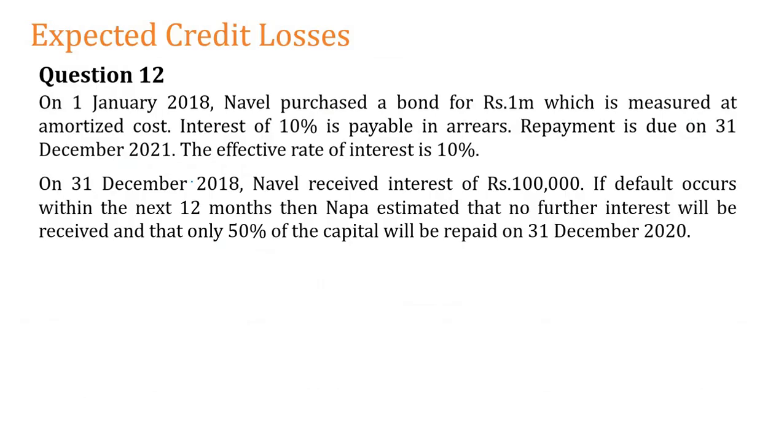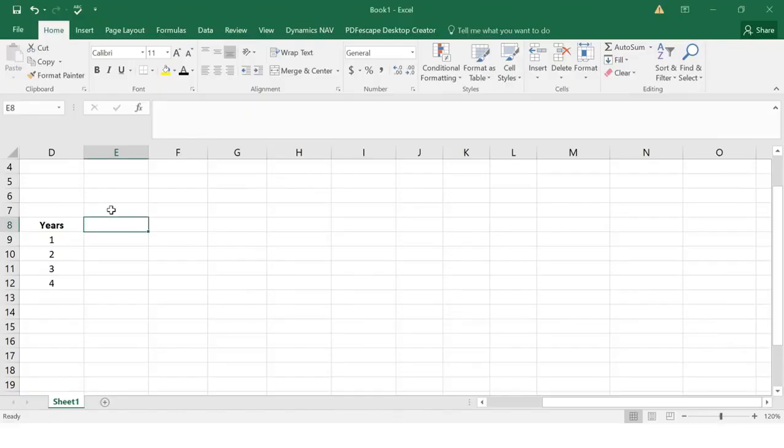You know how initially you should measure at the fair value. Fair value is, you see, the purchase of a bond for 1 million, that is the fair value. So you can take the amortized cost at the beginning of the year, then you recognize the interest using the effective interest rate.